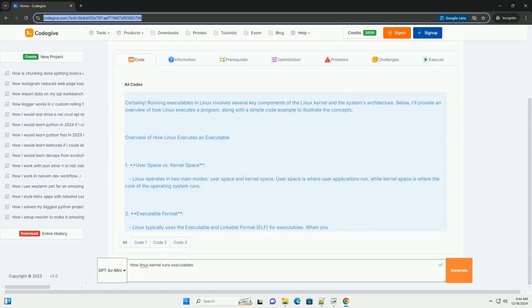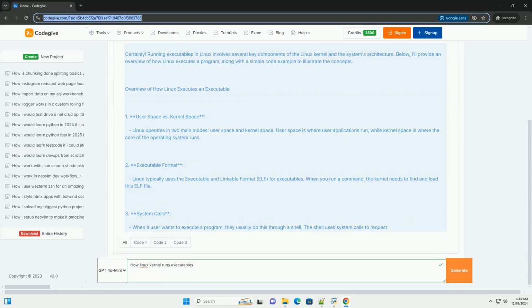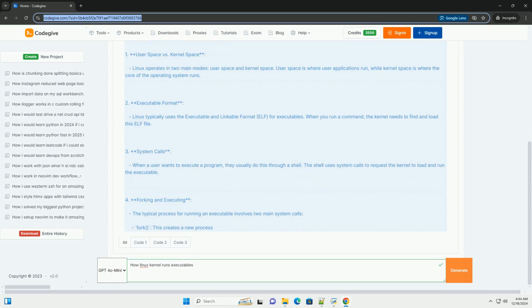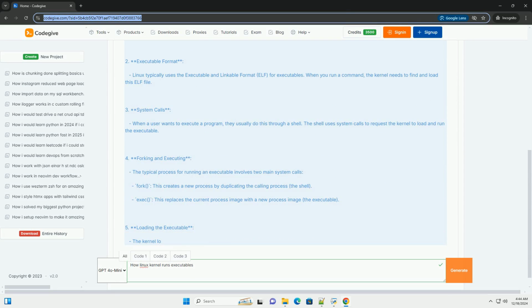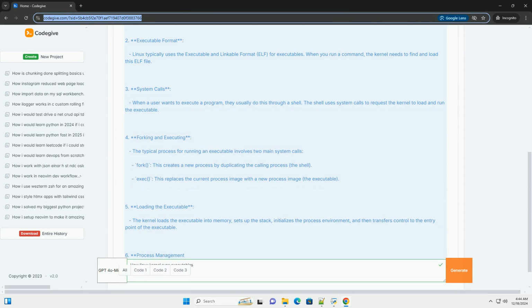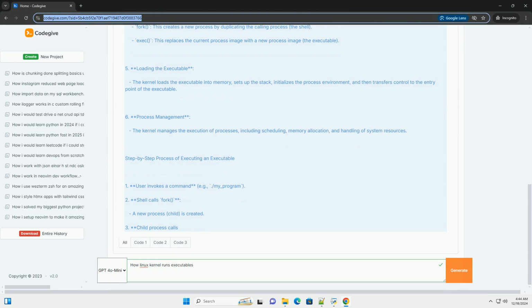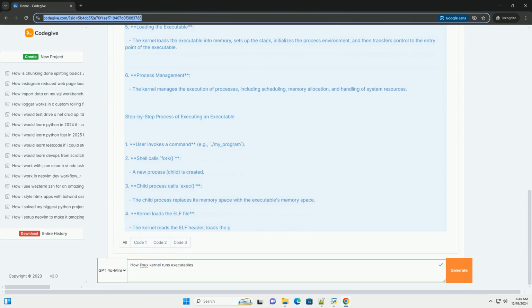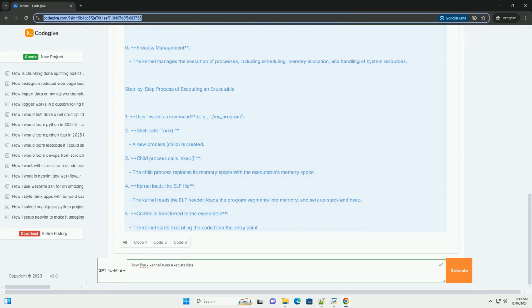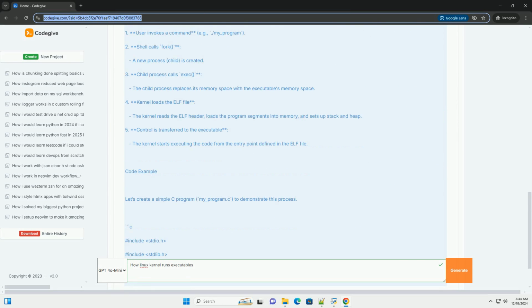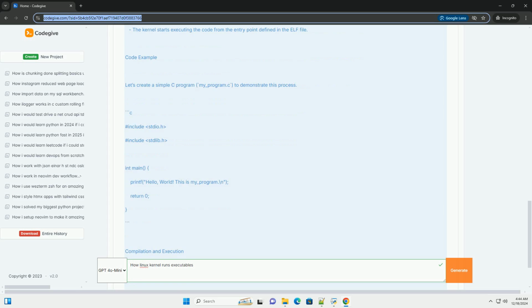Certainly. Running executables in Linux involves several key components of the Linux kernel and the system's architecture. Below, I'll provide an overview of how Linux executes a program, along with a simple code example to illustrate the concepts. Overview of how Linux executes an executable.